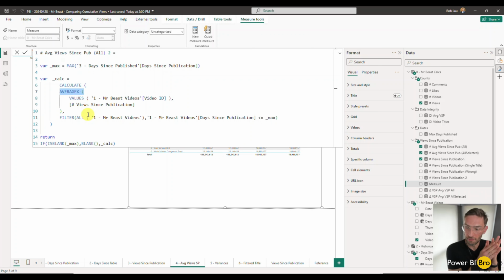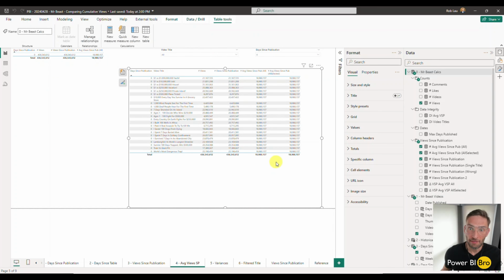So the data that's going to go to that table is everything from Mr. Beast videos that has days since publication less than or equal to 6. So it's going to say 1, 2, 3, 4, 5, and it's going to roll it all up. Then we can get the average of that, and it's going to calculate it at every single row. That's essentially what's going on for average since publication all. You create it, and boom, you're there.